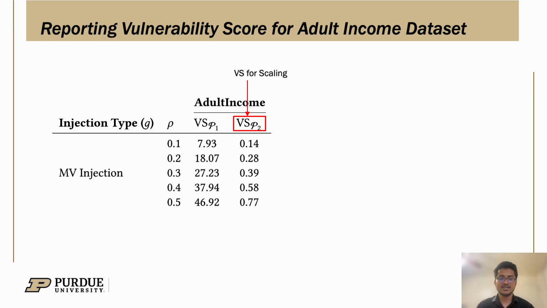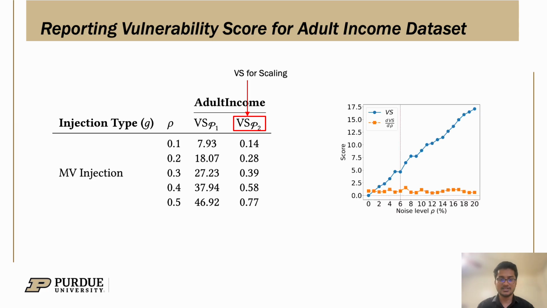Another fact is that the vulnerability score for missing value imputation is greater than the vulnerability score of scaling. It happens because we calculate the vulnerability score right after the specific preprocessing component is applied. So this is the reason we see a higher value for missing values and a lower value for scaling, but it doesn't mean that missing value imputation is more vulnerable than standardization at this point, because these points are not comparable. So to compare them, we had to go one step ahead.